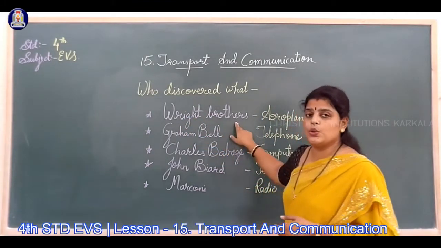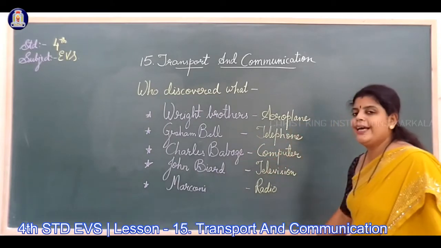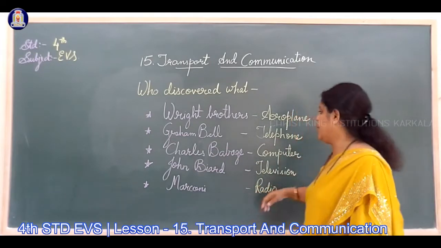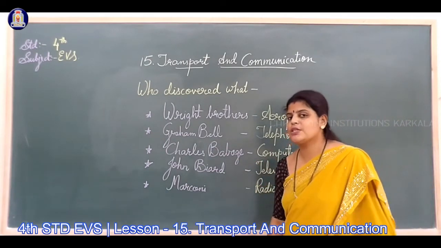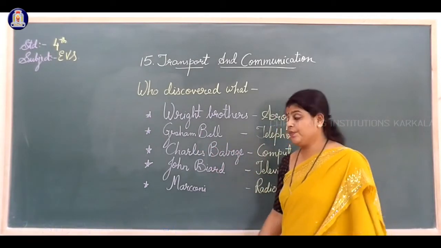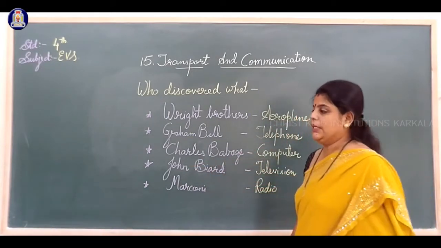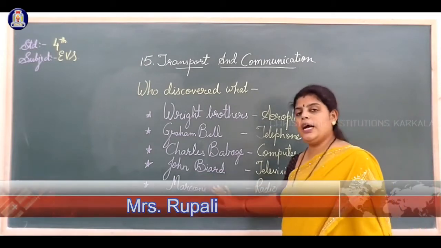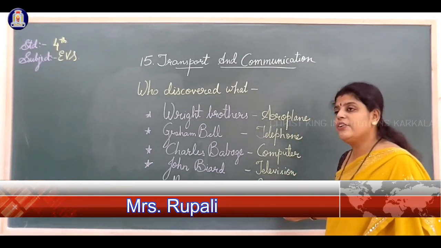First, the Wright brothers. What did the Wright brothers invent? They discovered the aeroplane. Graham Bell. What did Graham Bell discover? Graham Bell discovered the telephone. Because of telephones, we can easily communicate with any person staying anywhere in the corner of the world. Charles Babbage. What did Charles Babbage discover? Yes, Charles Babbage discovered computers. John Baird discovered television. Marconi discovered radio.